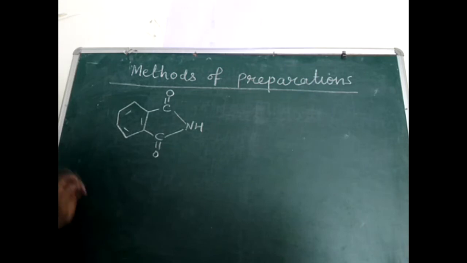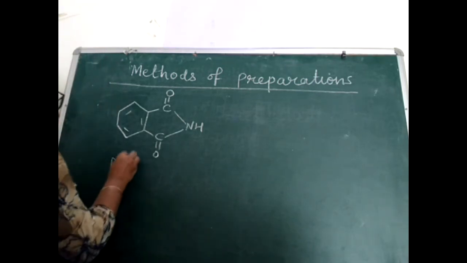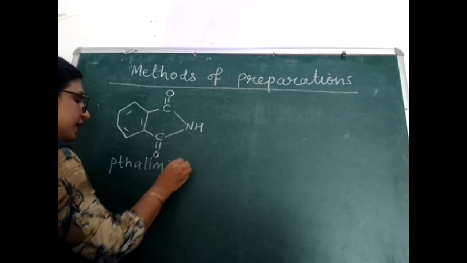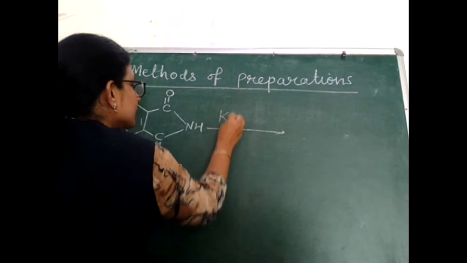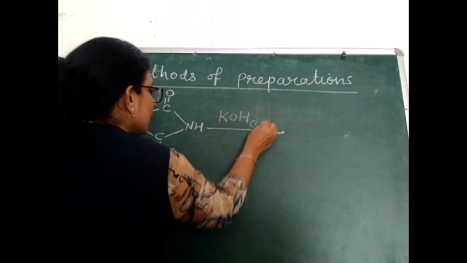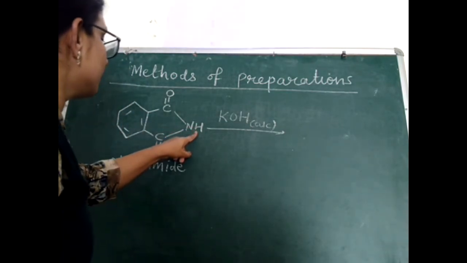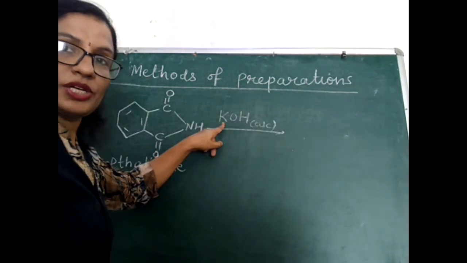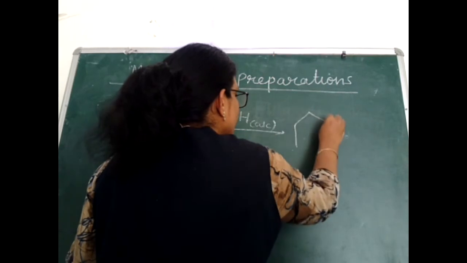This is phthalimide. When phthalimide, I am writing the name there also, is first treated with an alcoholic solution of KOH, then the hydrogen atom of this phthalimide is replaced by a potassium ion, and we will get the potassium salt of phthalimide.